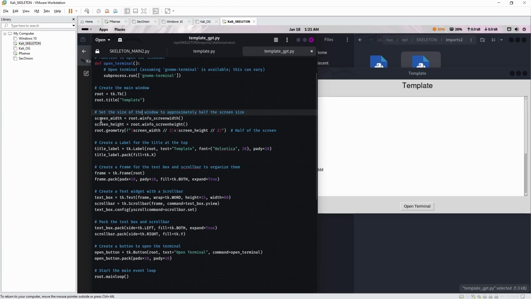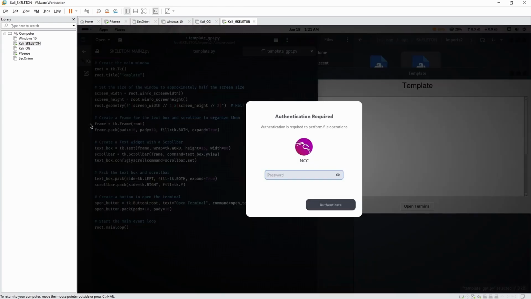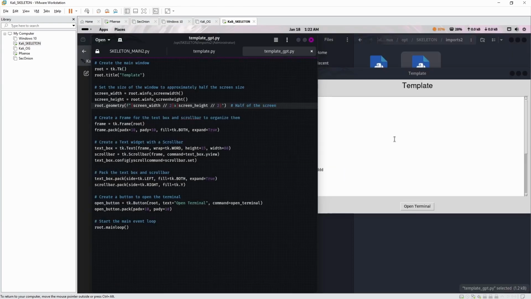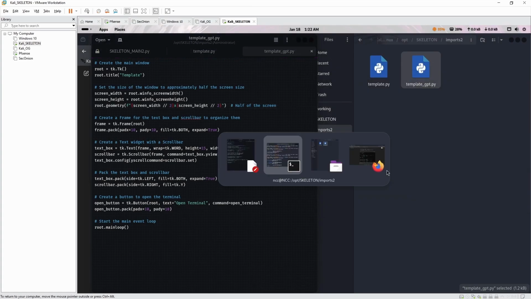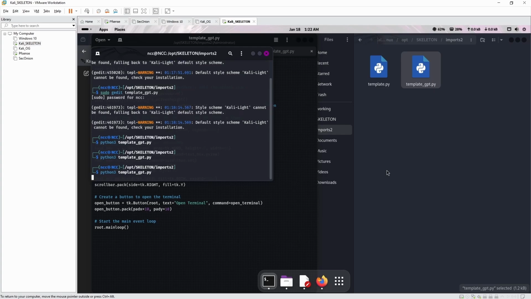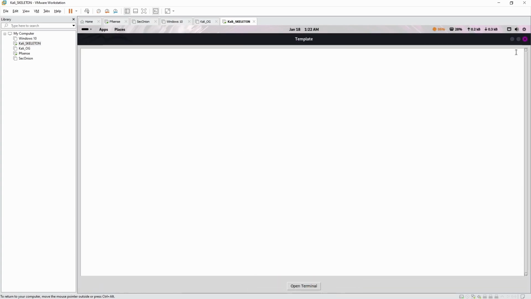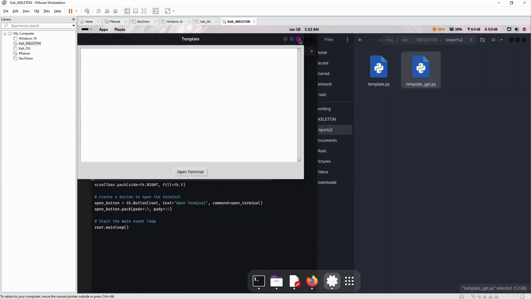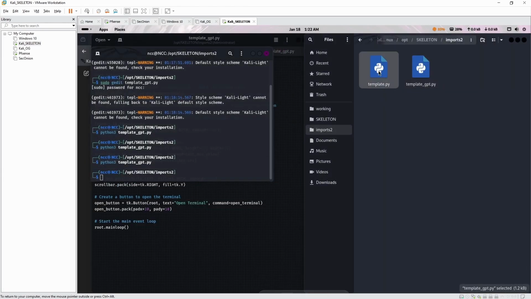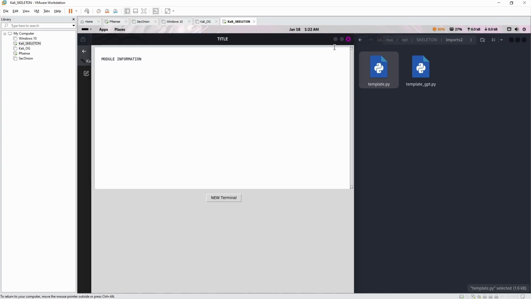I need that. I'm going to copy that into my thing. Create a label for the title at the top. So we don't need that. This can go. Thank you very much. Control S. Close that. Rerun it. Alt tab will let you jump between different windows. Perfect. Wow, that's awesome. My template is bad compared to that. If you go template.py, see, mine doesn't do that.